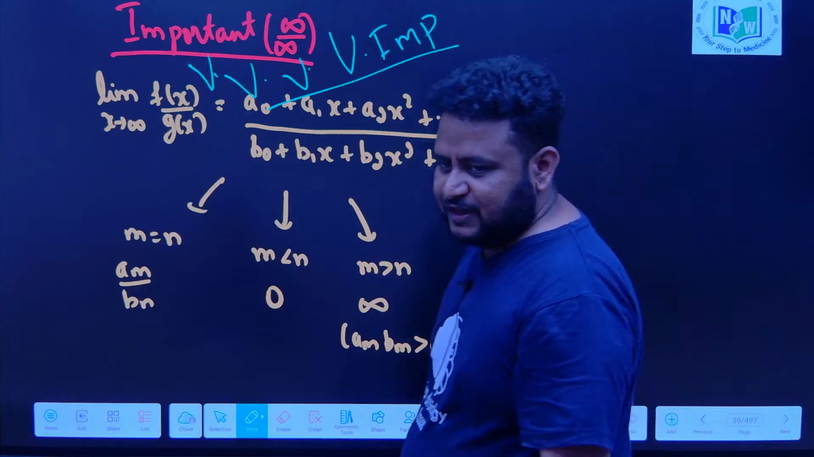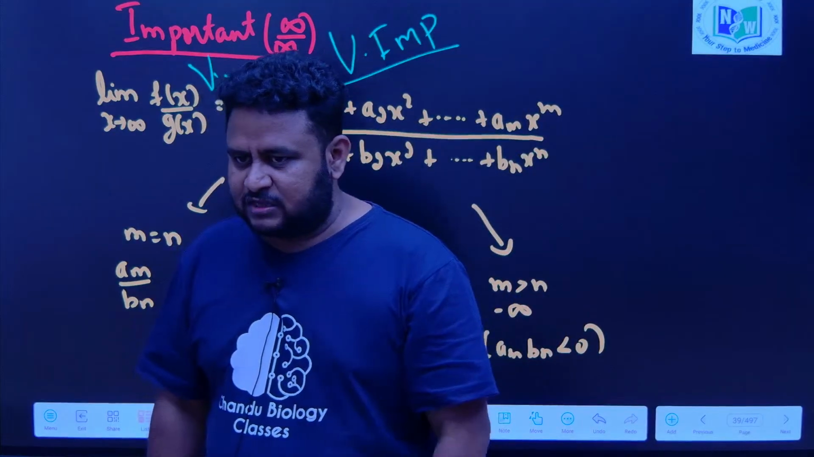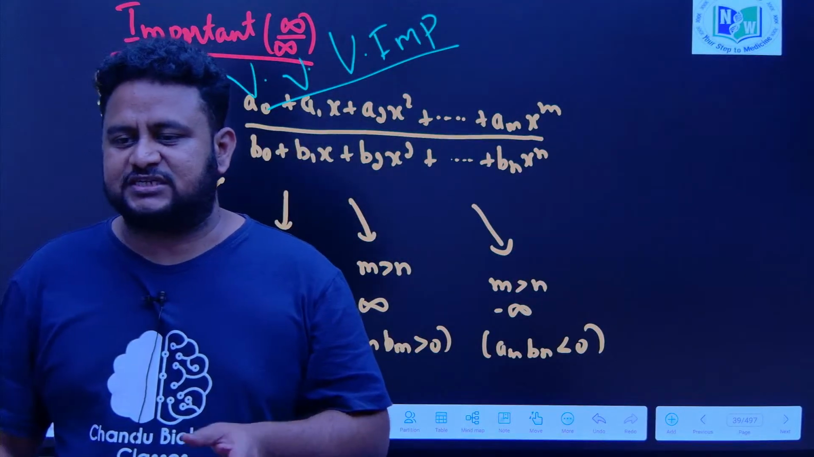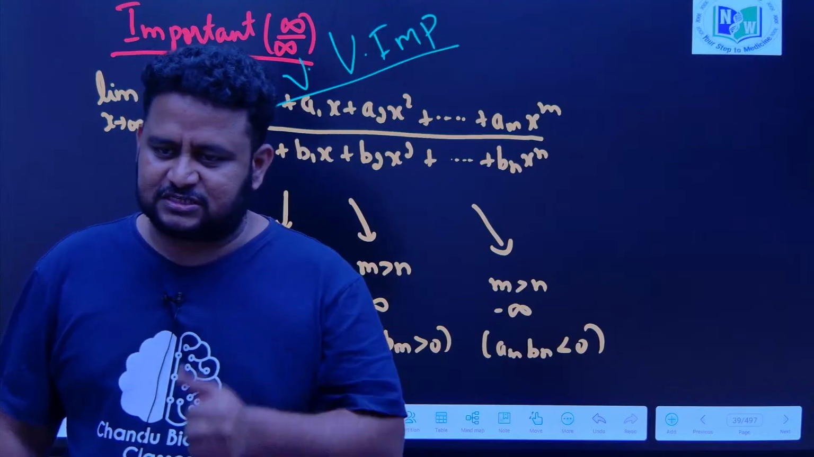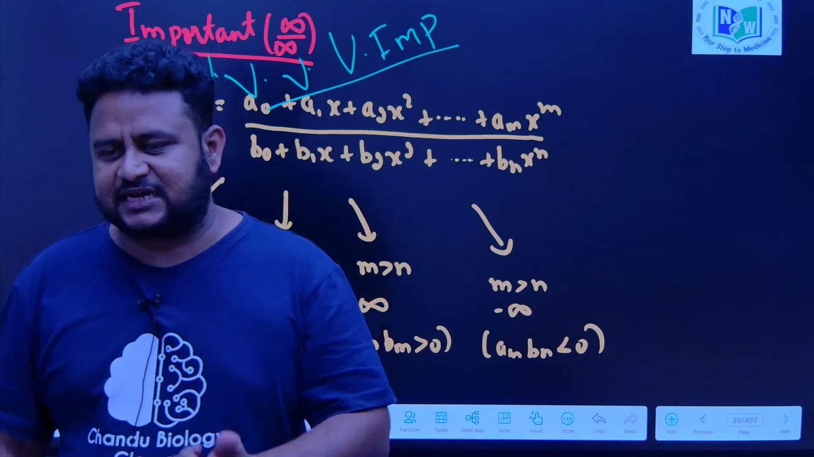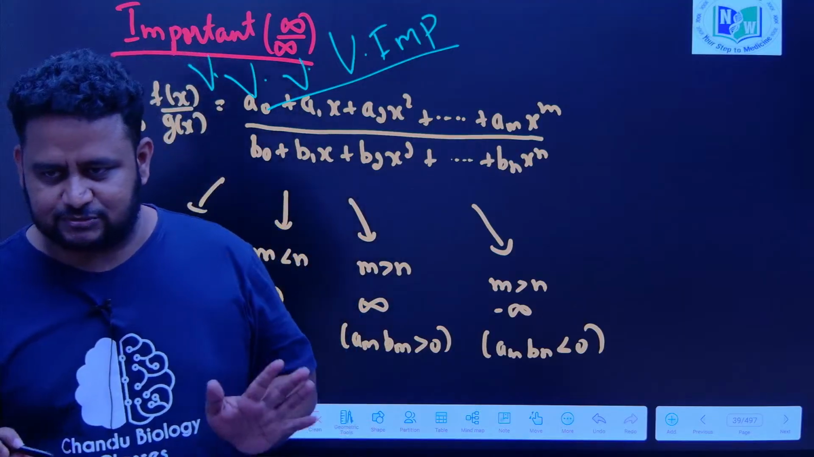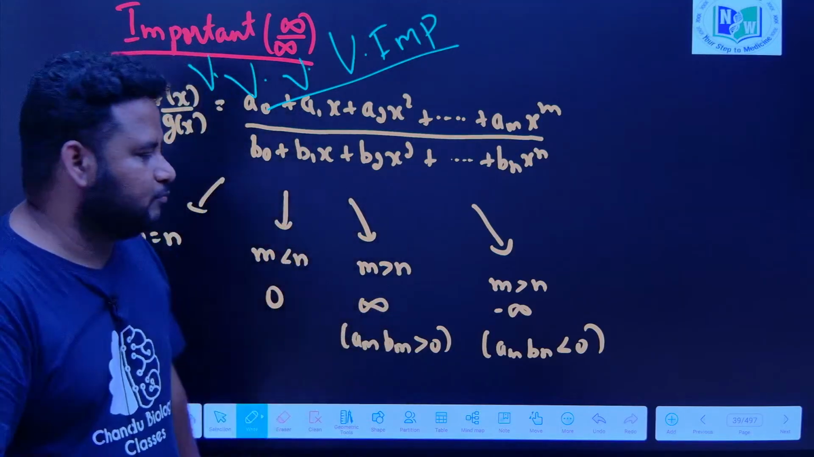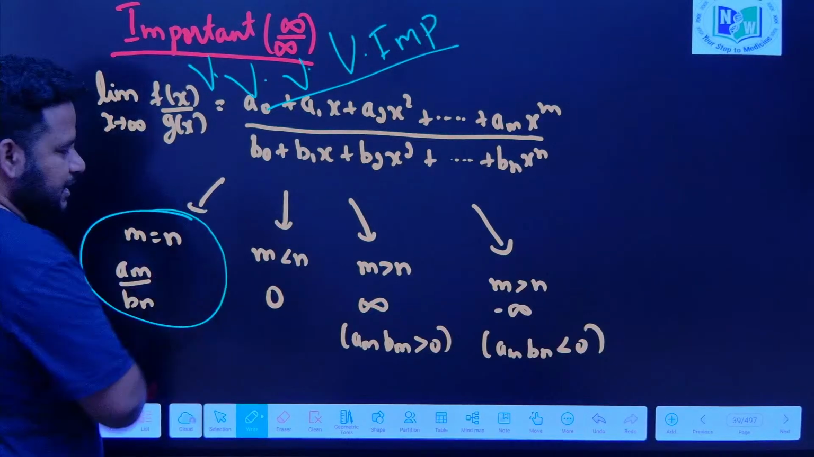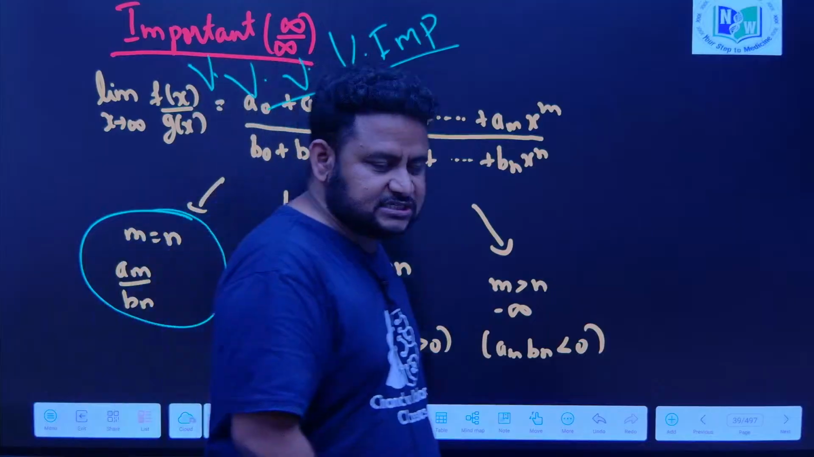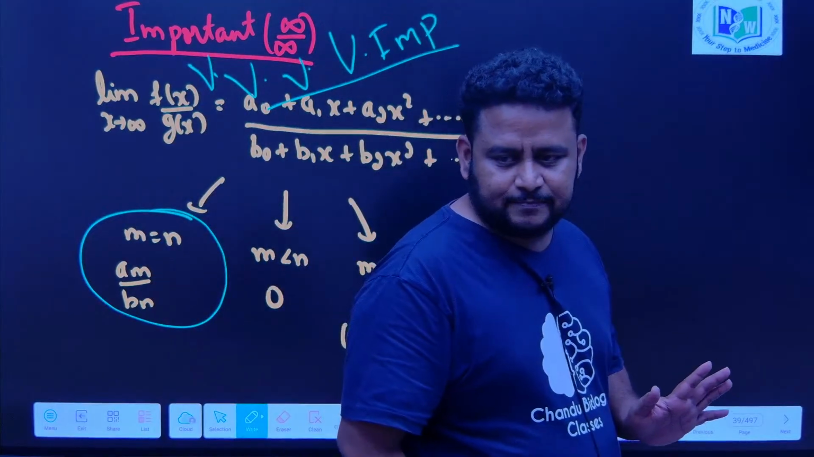That is, if m is less than n, the limit is 0. If m is greater than n, there are two possibilities. If the product of the coefficients is positive, it is plus infinity. If the product is negative, it is negative infinity. That is, plus means plus, negative means negative. That's all. You have to keep this in your mind. Clear? And most of the time the question will come from this part. You have to identify this, and they will not give it to you directly. Okay. Let us see some questions based on this. Understood the trick? Okay.